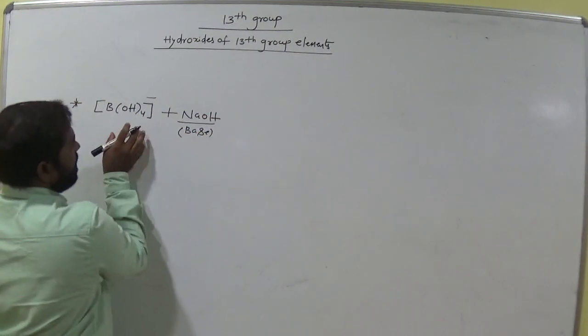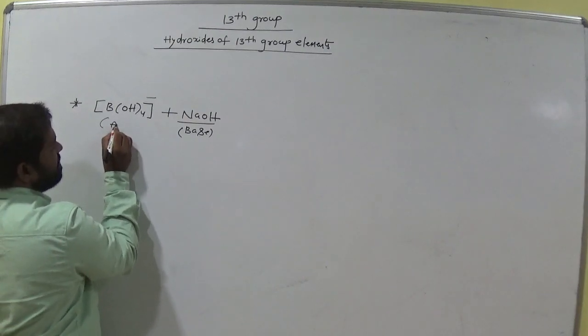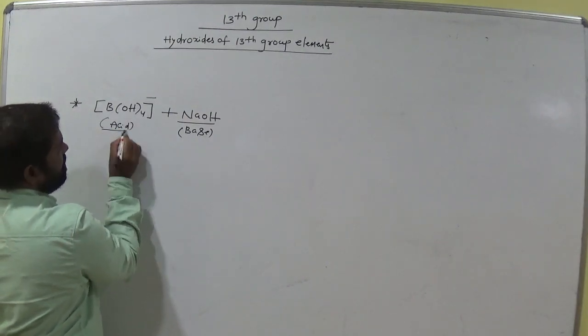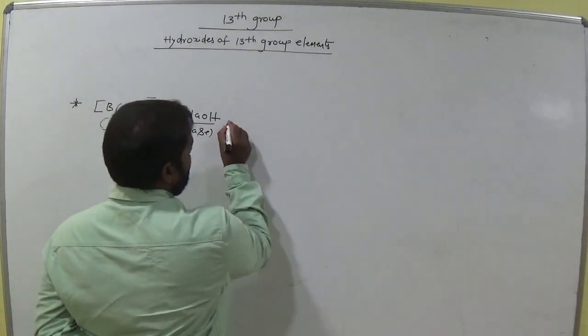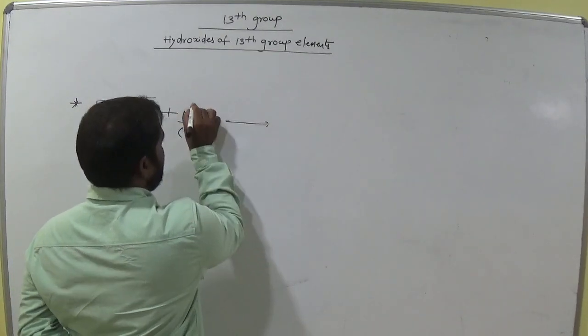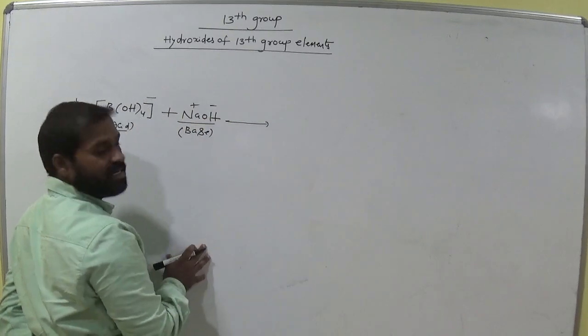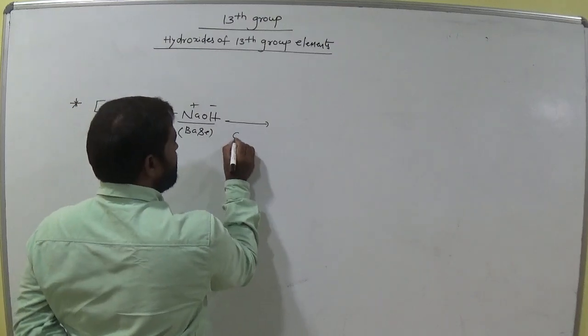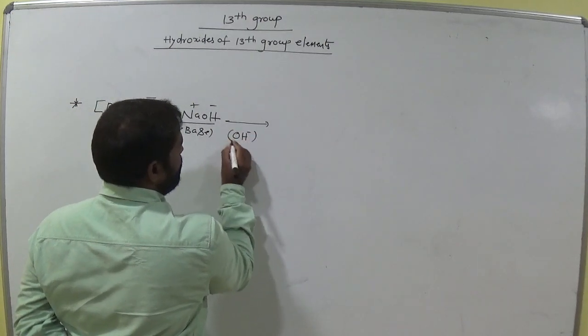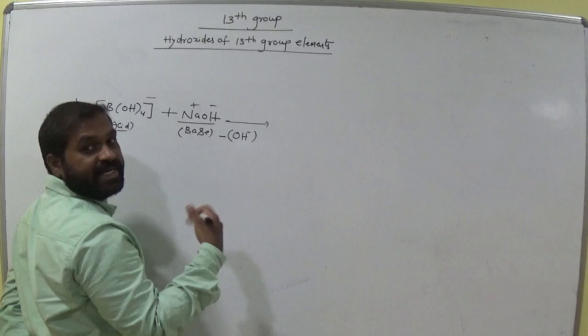That means what is the nature of this one? Slightly acidic nature. Now the base gives this OH minus here, Na plus OH minus, clear? Na plus OH minus is a strong base.